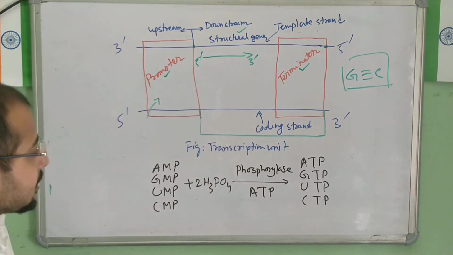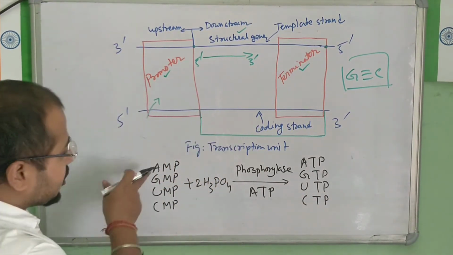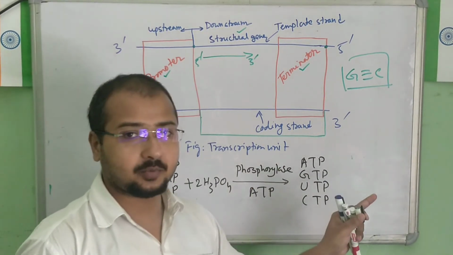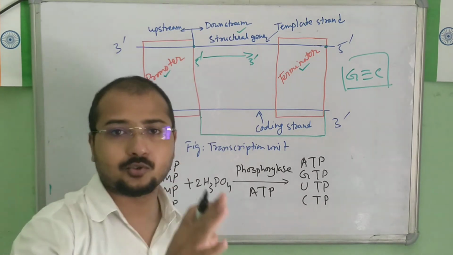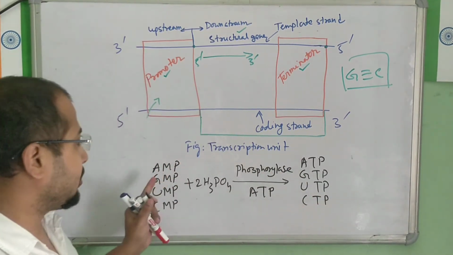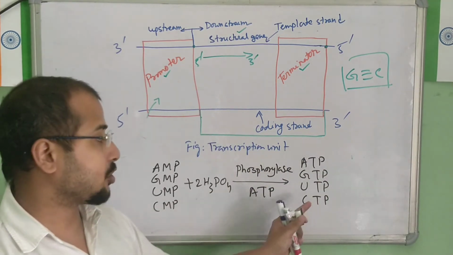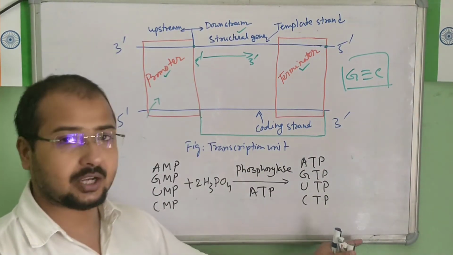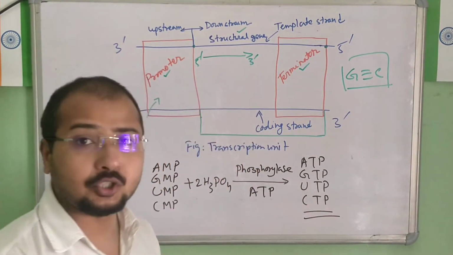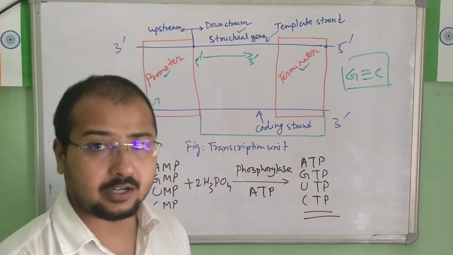So by binding 2 phosphate groups to each of these molecules, they become triphosphate from monophosphate. Mono is 1, tri means 3. So 2 extra are added to mono, and it becomes tri. So adenosine triphosphate, guanosine triphosphate, uridine triphosphate, and cytidine triphosphate. This is what we got here: activated ribonucleotide molecules. Clear?